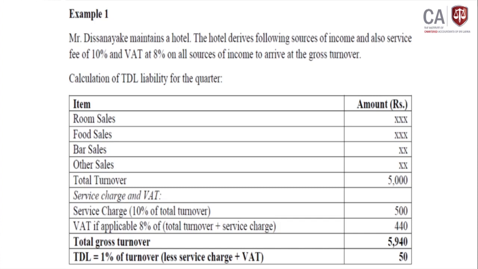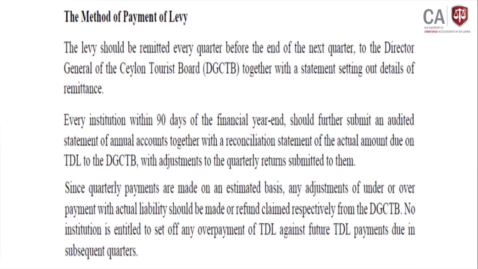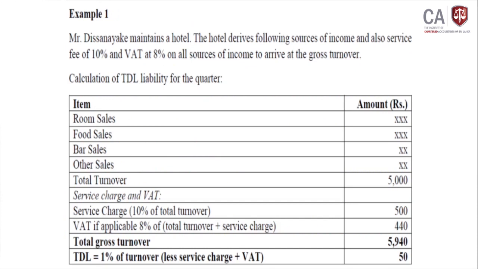When you calculate the TDL, you should not include the 10% service charge and VAT. You should calculate TDL based on the total turnover other than the 10% service charge and VAT, right. If you take the value less service charge and VAT, 5,000 into 1%, then 50 should be added as TDL, right. This is the simple calculation we can do, right.